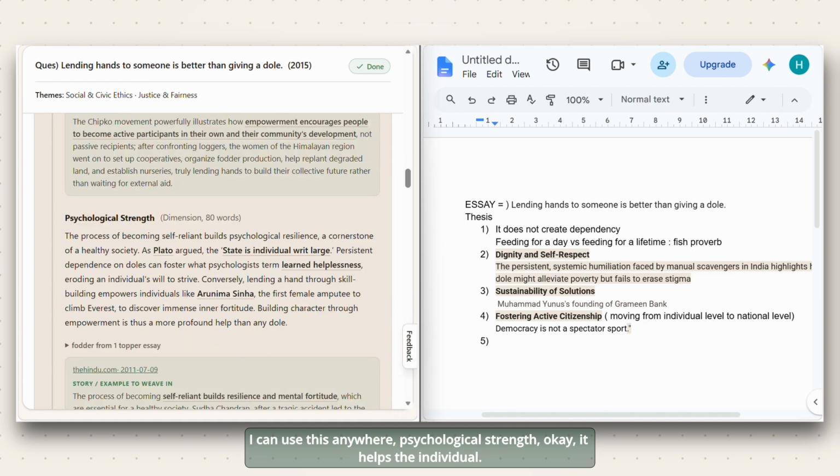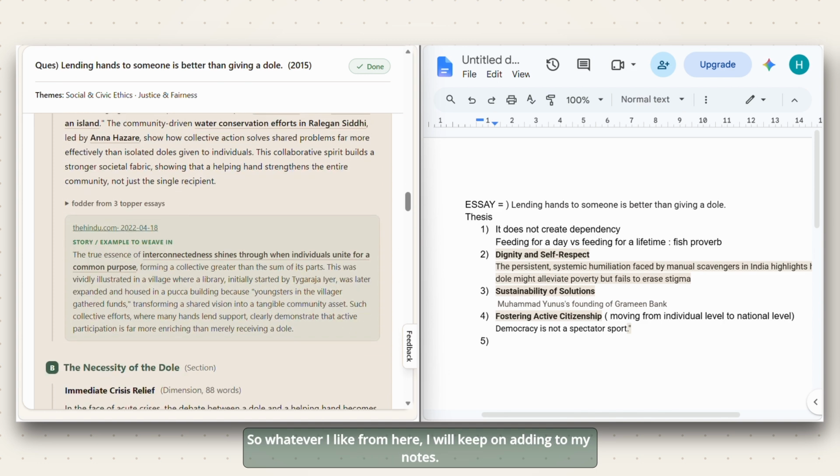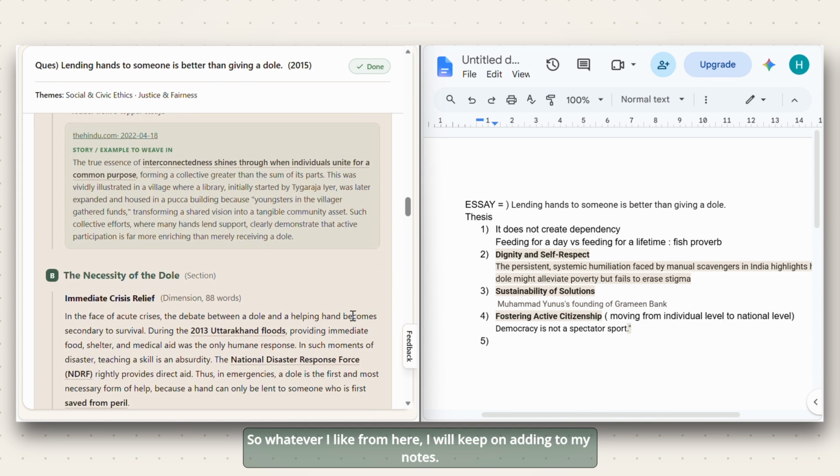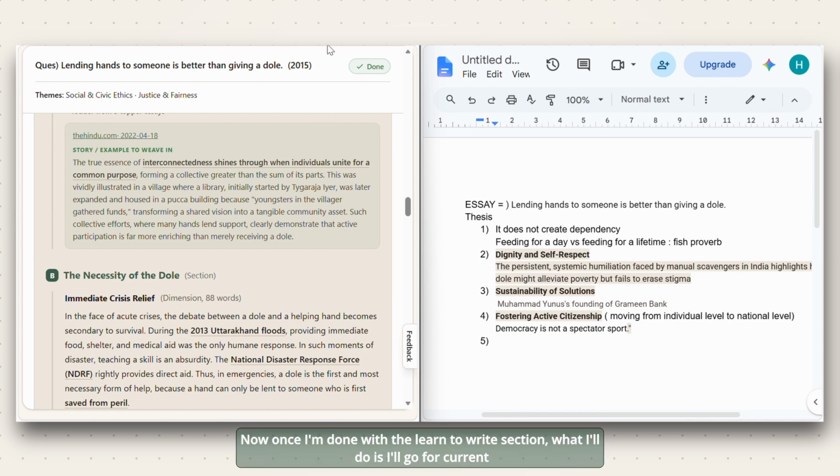Psychological strength. Okay, it helps the individual. So whatever I like from here, I will keep on adding to my notes. This is how I will have a repository. Now, once I'm done with the learn to write section, I'll go for current affairs addition to this.